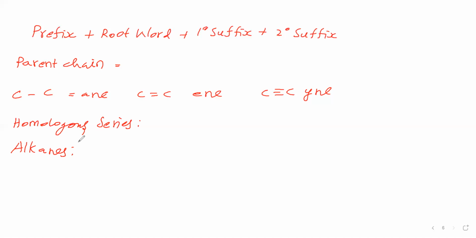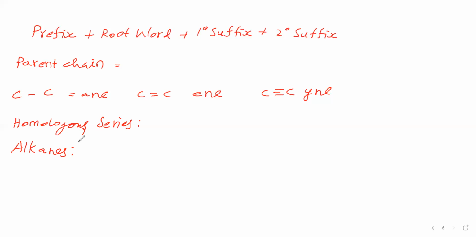For example, alkane family. This family will have some general formula. Then as per general formula, if you write the molecules, between neighboring molecules, CH2 group will be the difference.